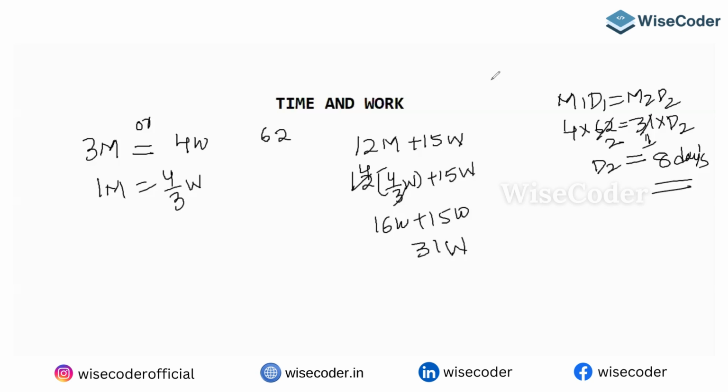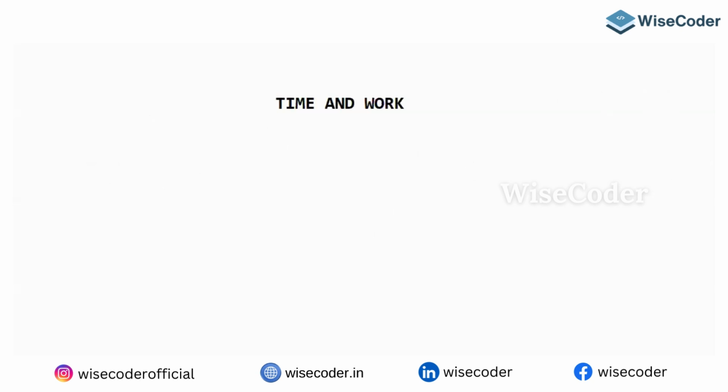Please write down, guys. Next question. If eight men and 12 women can do a job in 10 days, 14 men and 28 women can do the same job in 5 days.